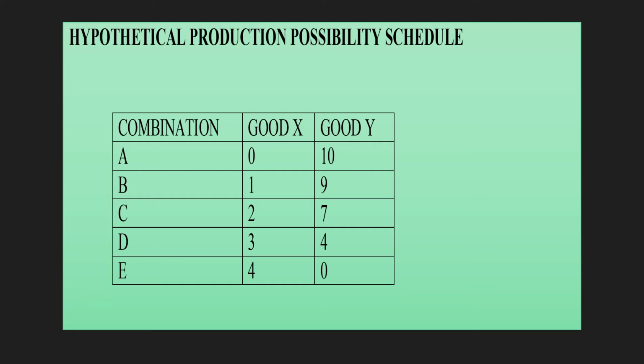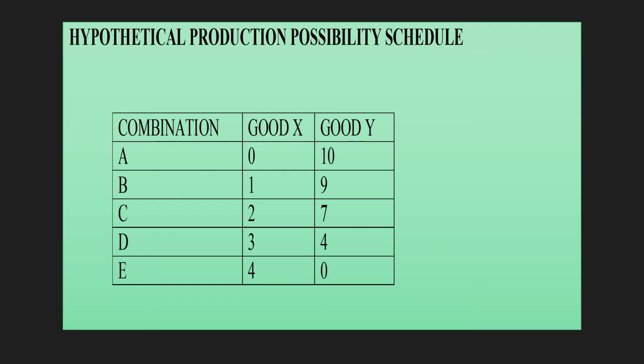Similarly, if we want to produce 1 unit of good X, we need to sacrifice 1 unit of good Y. The reason being, we only have limited resources, plus technology remains unchanged. This means our productivity cannot increase further.